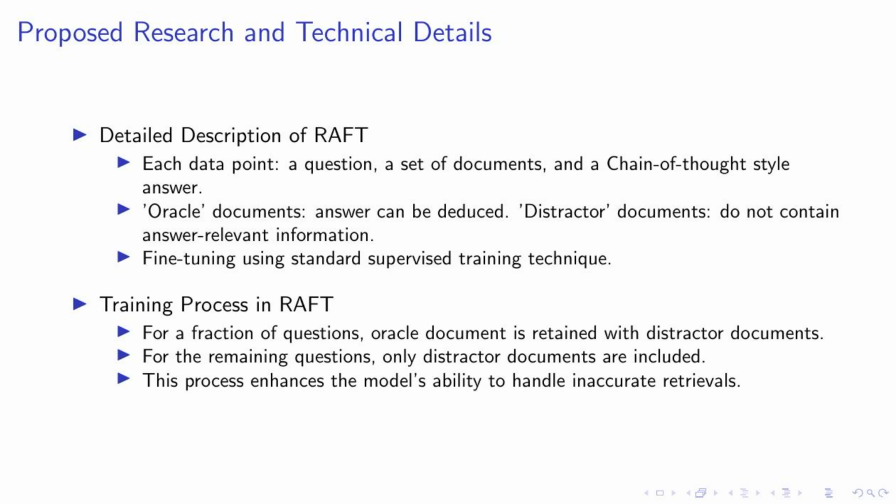Now let's delve into the training process in RAFT. For a certain fraction of questions, we retain the oracle document along with distractor documents. For the remaining questions, we include only distractor documents. This unique approach enhances the model's ability to handle inaccurate retrievals, training it to sift through irrelevant information and focus on the pertinent details. This way, RAFT is not just about finding the right answers, but also about understanding the context and reasoning behind them.